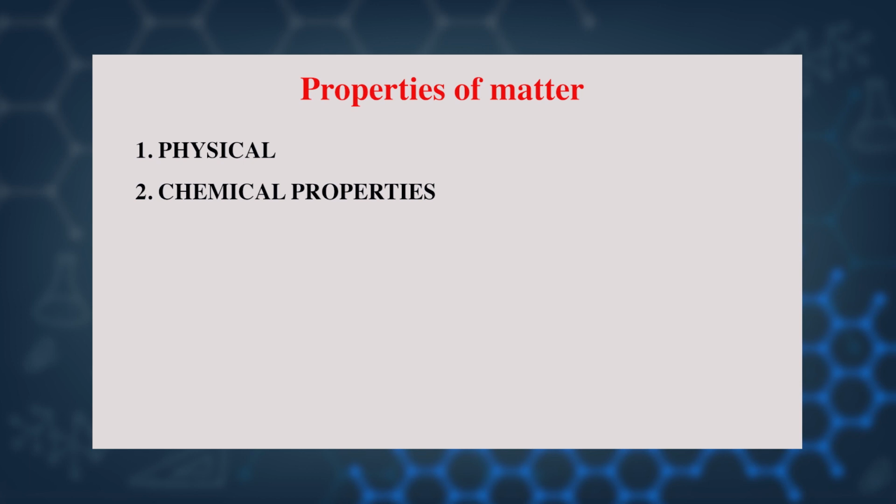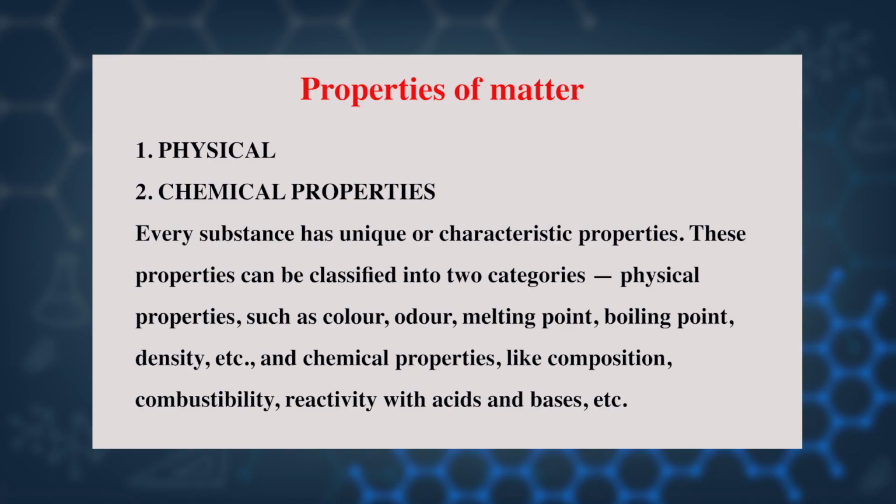Now, move on to properties of matter. Each and everything has two kinds of properties, physical and chemical. Dear students, you know what is the meaning of physical properties and what is the meaning of chemical properties? Let's discuss that. Every substance has unique or characteristic properties. These properties can be classified into two categories: physical properties such as color, odor, melting point, boiling point, density, etc., and chemical properties like composition, combustibility, reactivity with acids and bases, etc.